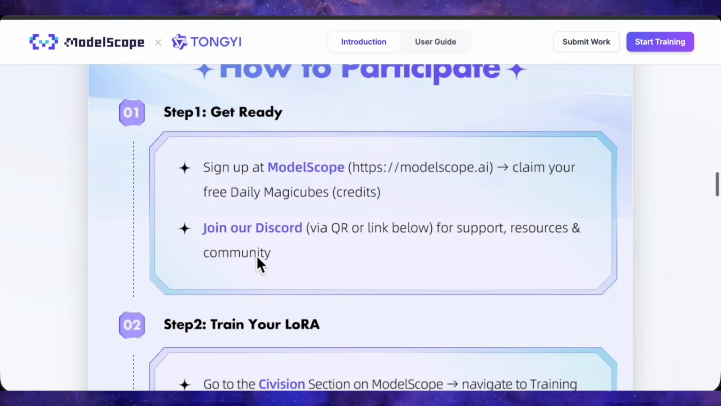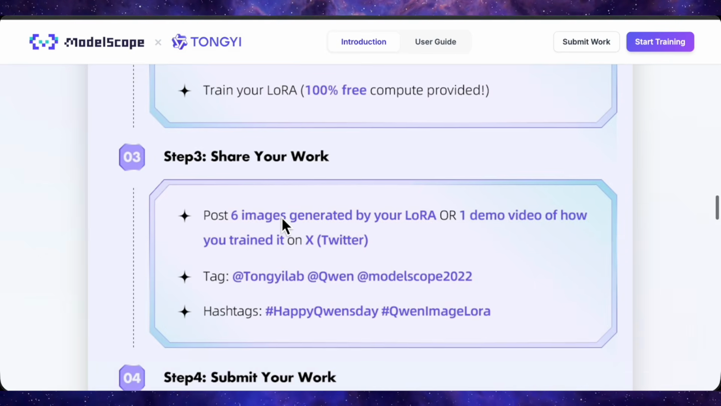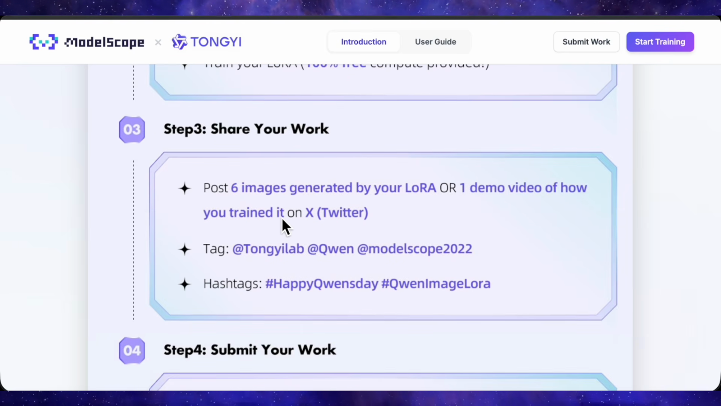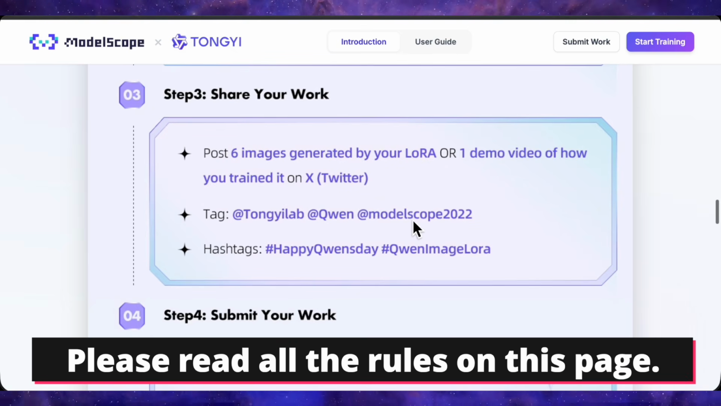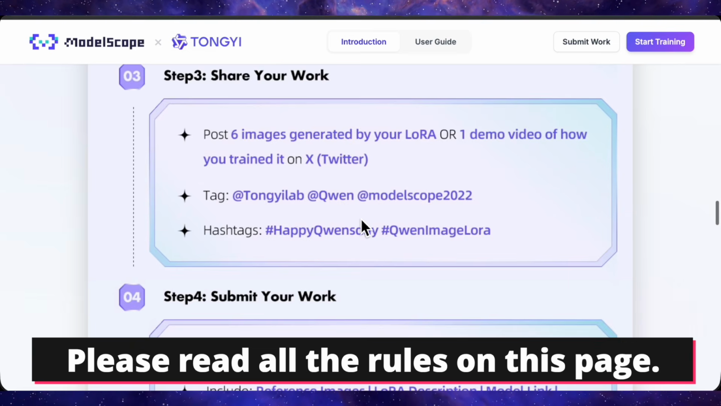To participate, you train a LoRA publicly, generate 6 images with your LoRA, upload them to Twitter, tag their official handles, and use specific hashtags. All the rules and details are written here. If you're already working with LoRA models, this is a no-brainer.